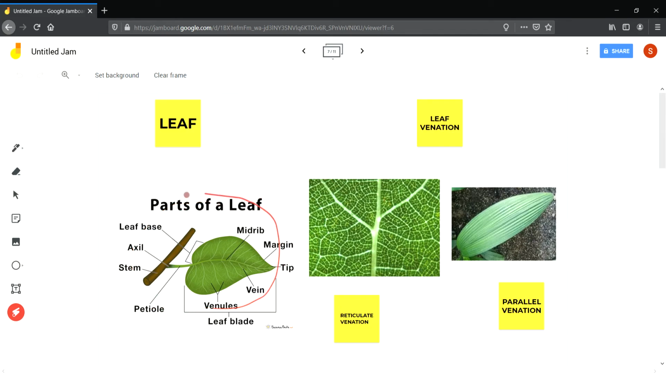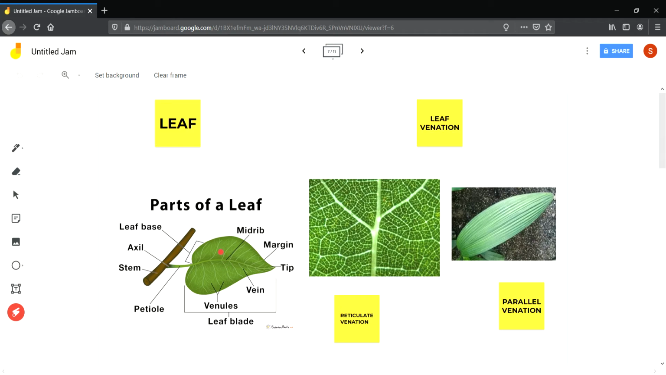See, this is the part of leaves. The leaves are attached by the stem, which is called a stalk called petiole. This is petiole. Leaves are attached by petiole. Then the flat green portion, see this flat green portion, this is called the leaf blade.